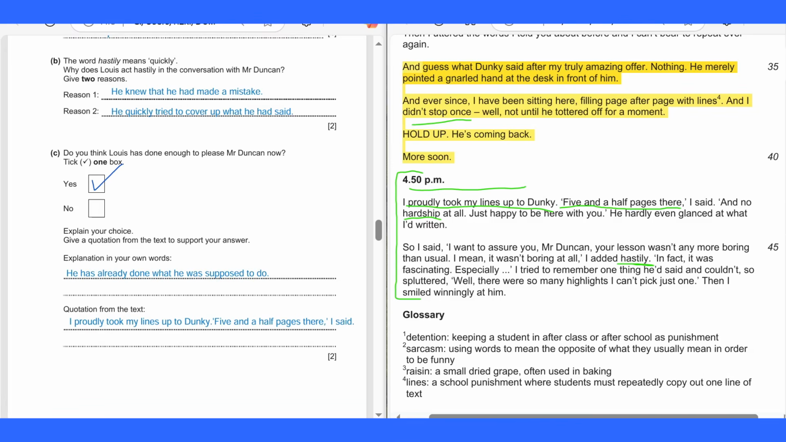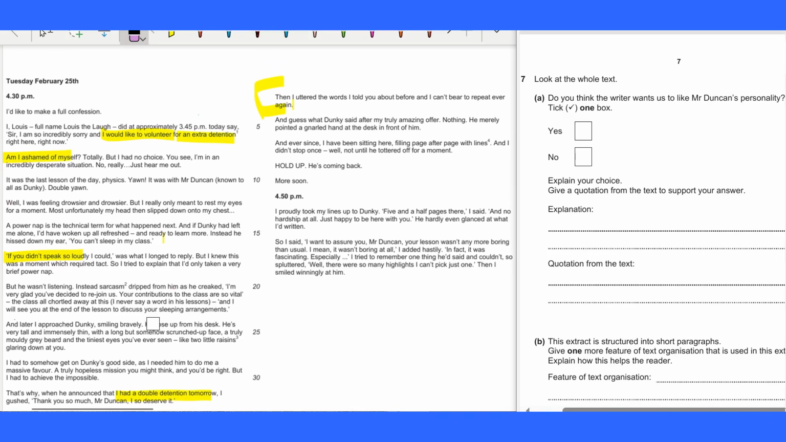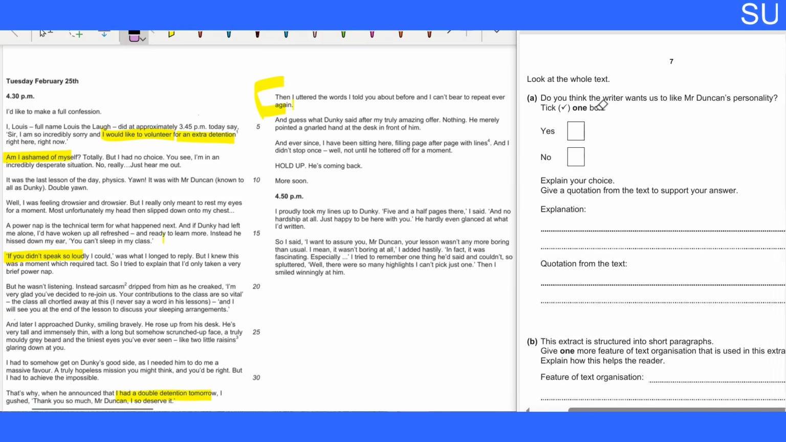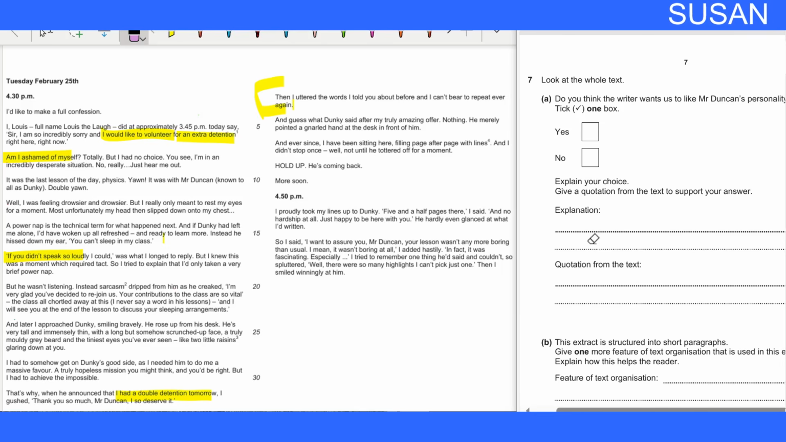Alright, let's move on. Okay, question 7. Look at the whole text. This is the whole text, from the first till the end. Do you think the writers want us to like Mr. Duncan's personality? Yes or no? You are free to choose. Explain your answer, give quotation and explanation for 7a. So this is the whole text presented for you. 10 seconds.